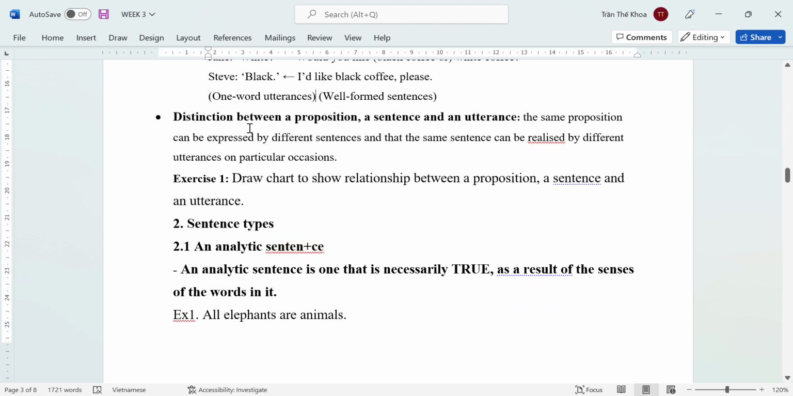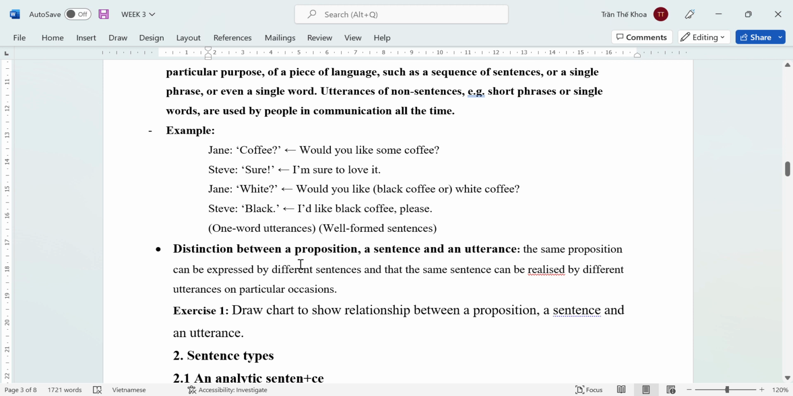Now let's distinguish the differences between a proposition, a sentence, and an utterance. Okay, so before we talk about the differences between the three, let's mention the sentence. What is a sentence? I mean that the sentence is the full meaning basis of the language. Vậy thì câu là một mệnh đề, một vế mà nó có đầy đủ ngữ nghĩa.